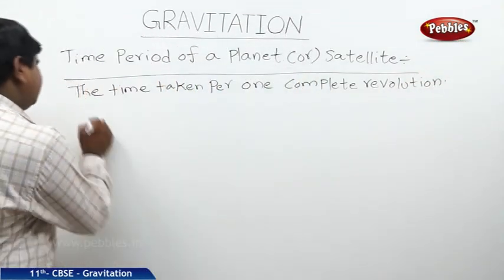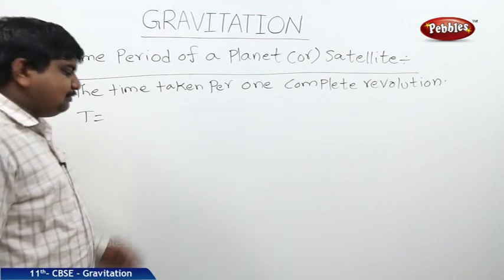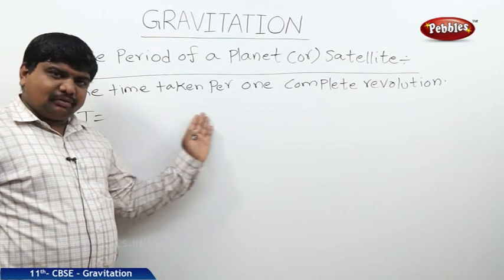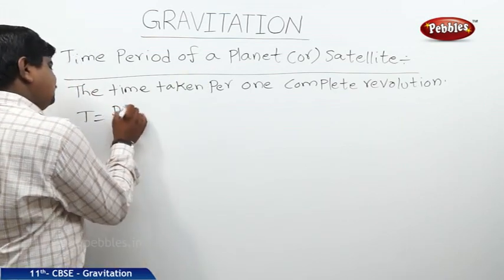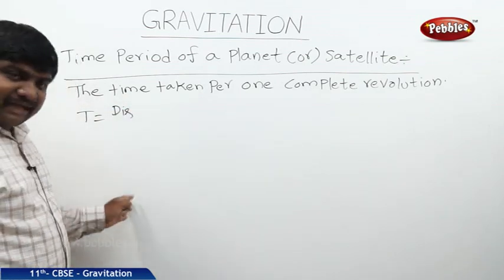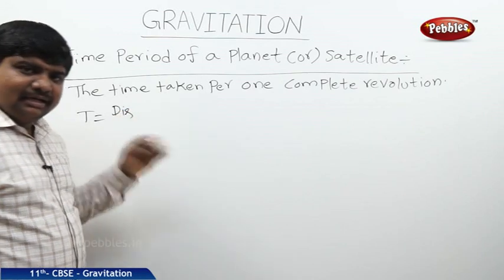Its symbol is capital T. So we can say the capital T is equal to distance traveled per one complete revolution by orbital velocity. Because the general formula is velocity is equal to distance by time or displacement by time. So therefore time period is equal to distance traveled by orbital velocity.